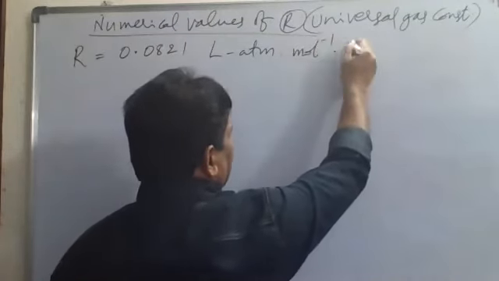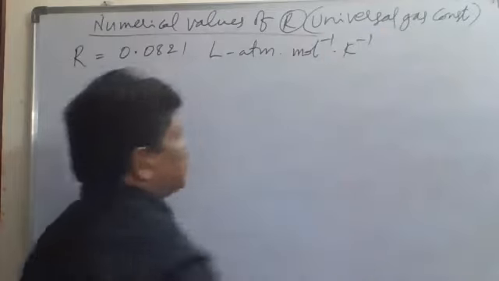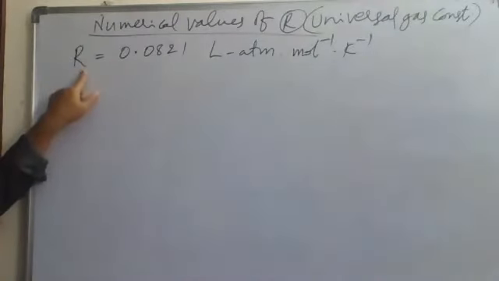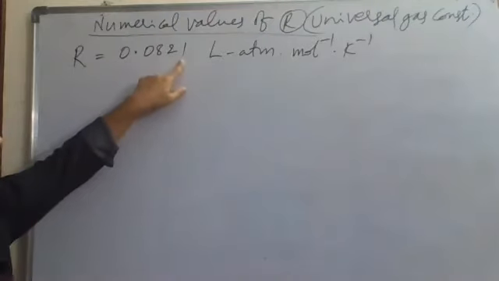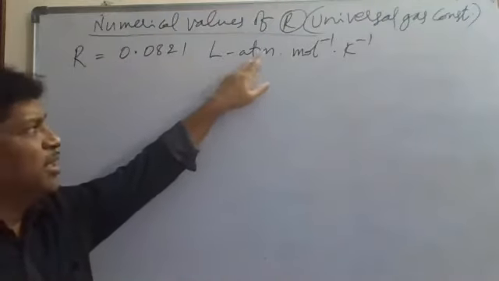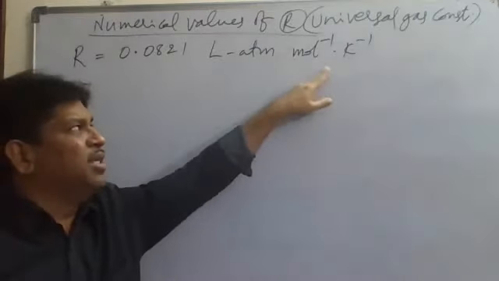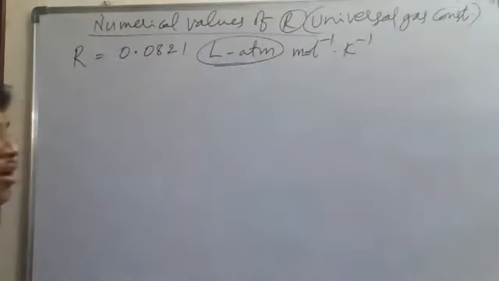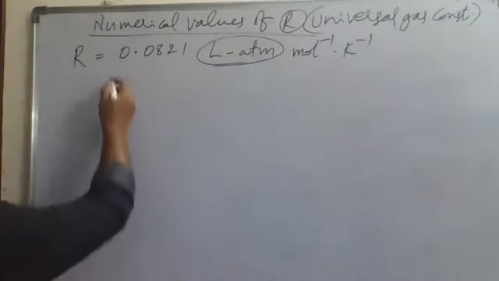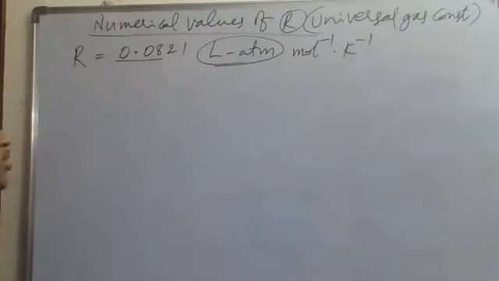That means the numerical value of R is equal to 0.0821 liter atmospheres per mole per Kelvin. So in liter atmospheres, the value of R is 0.0821. You can take 0.08, rounded off.